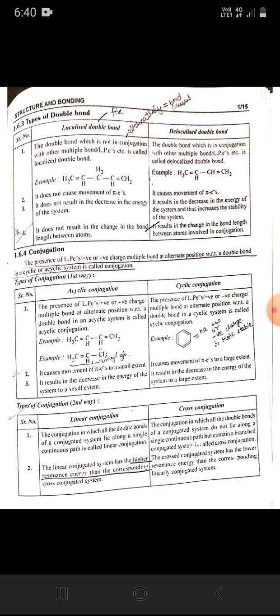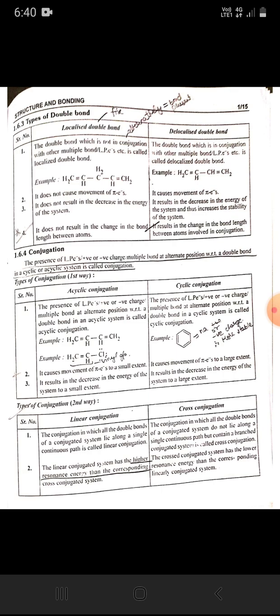Next topic: conjugation. The presence of lone pairs, positive or negative charge, or multiple bonds at alternate positions with respect to a double bond in a cyclic or acyclic system is called conjugation. Types of conjugation: first way, acyclic conjugation and cyclic conjugation.